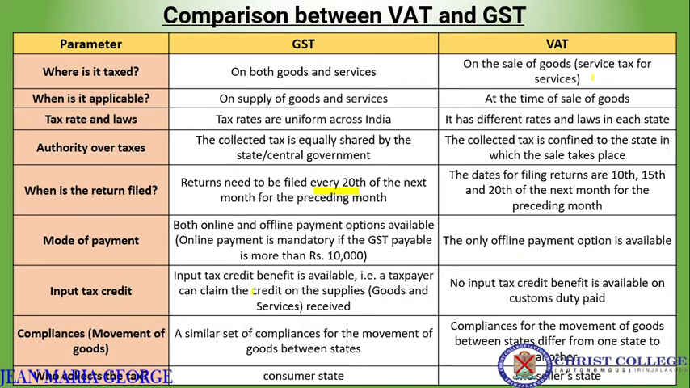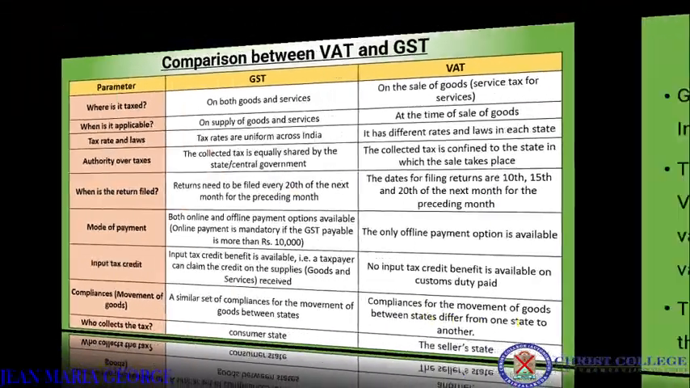Input tax credit is available in GST. There is no input tax credit for value added tax. Then compliances: with GST there is a similar set of compliances for the movement of goods between the states. Here, with VAT, movement of goods from one state to another will have different compliances, or there will be different rules in each state for the movement of goods. Then GST is collected by the consumer state, VAT is collected by the seller's state. So these are the differences between VAT and GST with respect to different parameters.